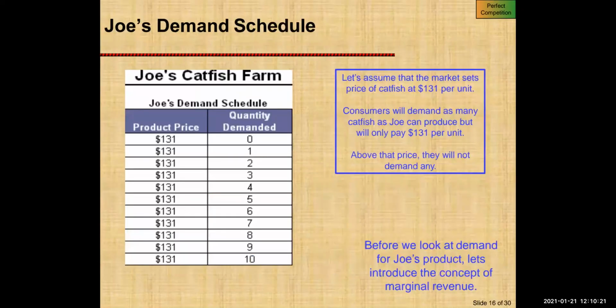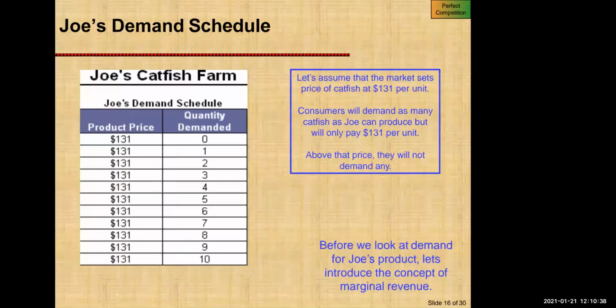So this is Joe's demand schedule, an example of a demand schedule, that at every different price, the quantity demanded is changing. So with the increase in price, the demand will decrease, and with a decrease in price, the demand will increase.